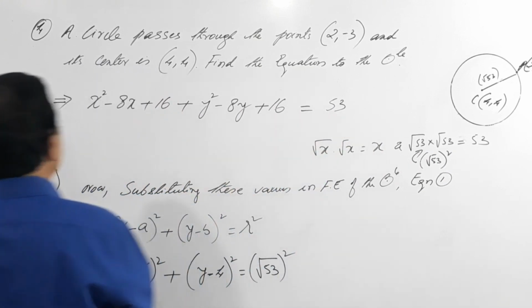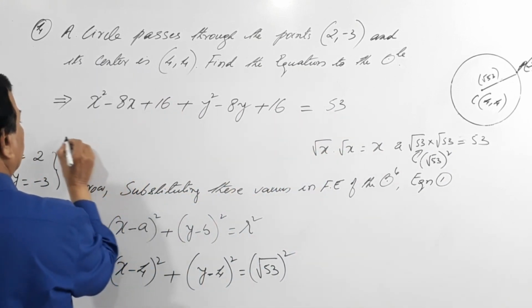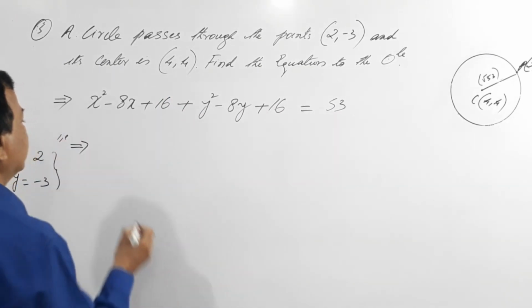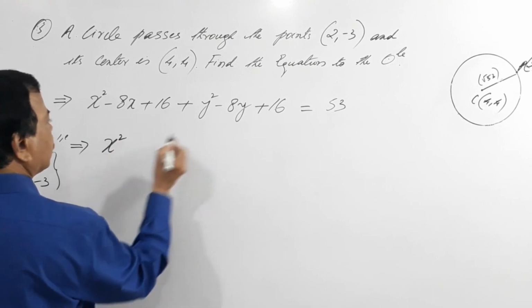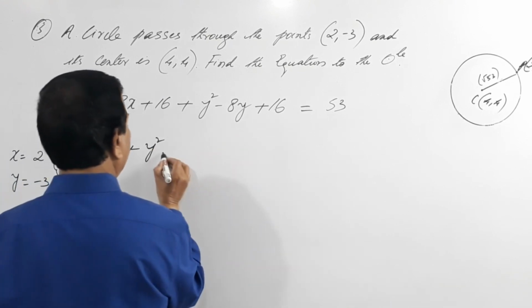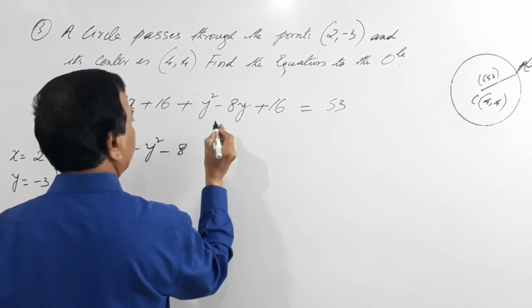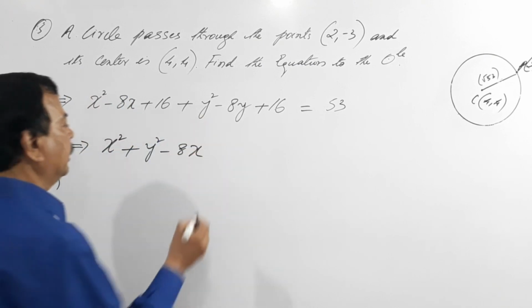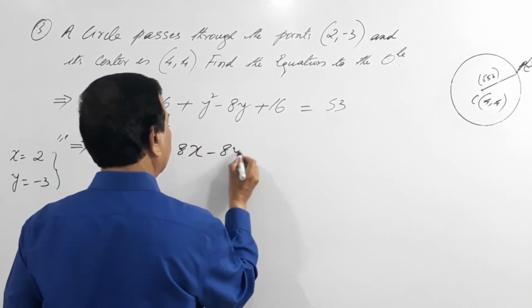I bring this here, that is equals to what? So we'll rearrange this. This becomes x square plus y square minus 8x minus 8y.